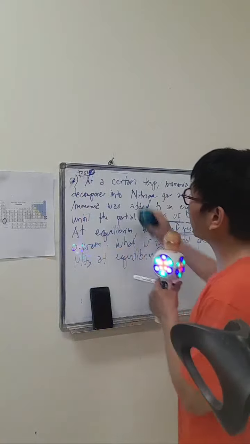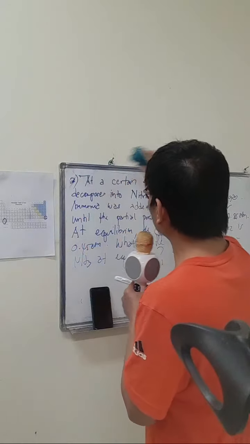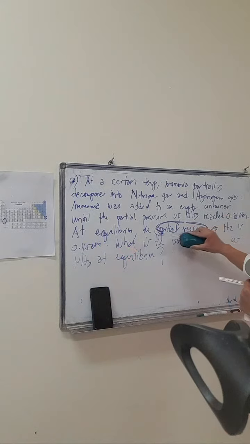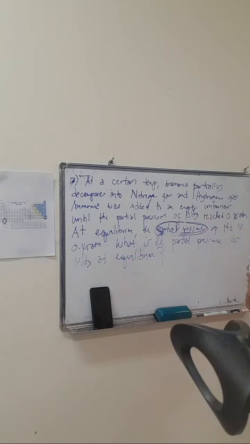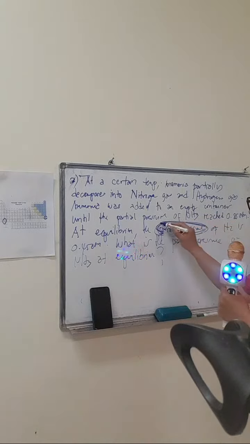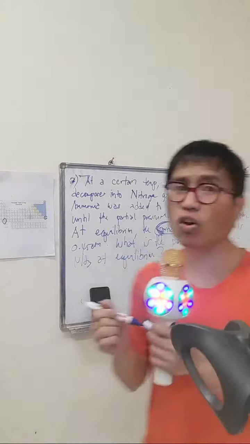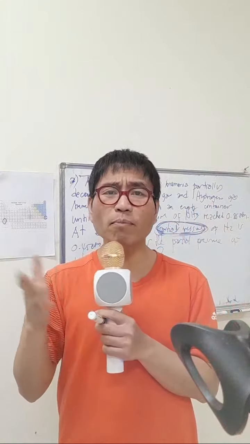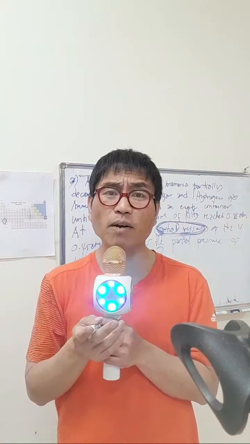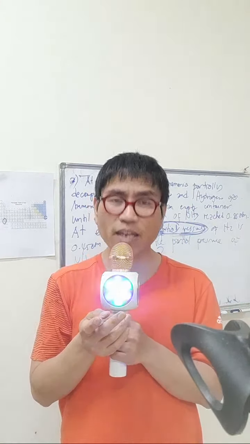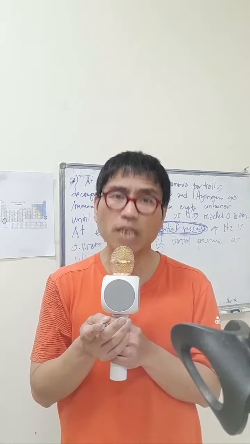So you need to be extra careful with the description of the quantity, the descriptive title of the kind of quantity. In this case, partial pressure. This is also derived from Dalton's law: total pressure will be equal to the individual partial pressures of the elemental constituents in one compound.